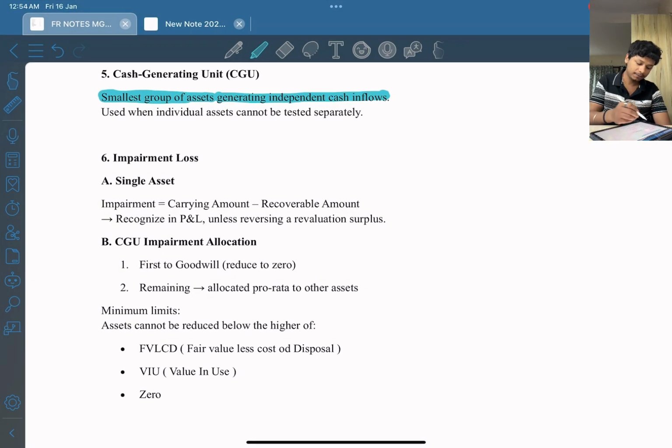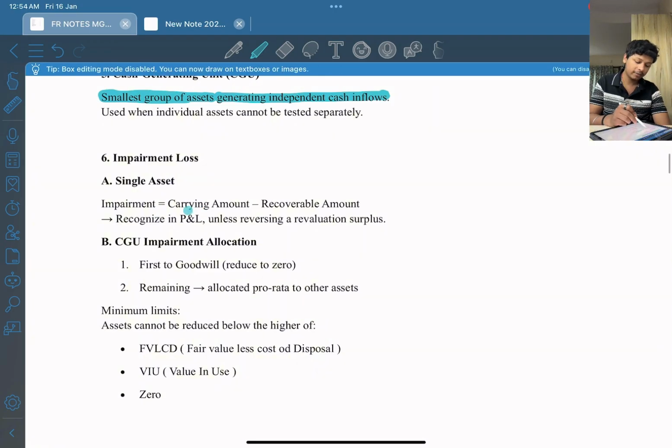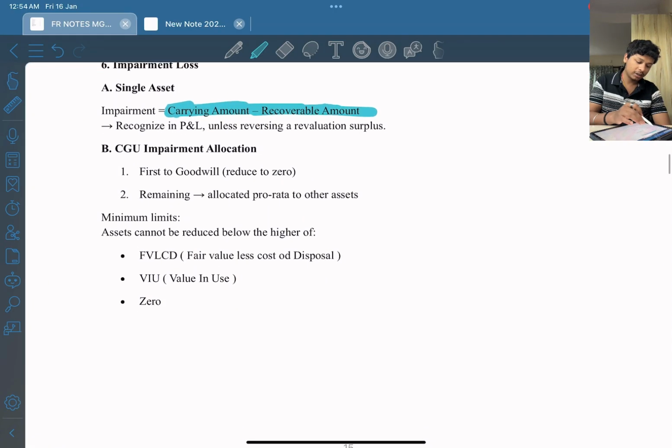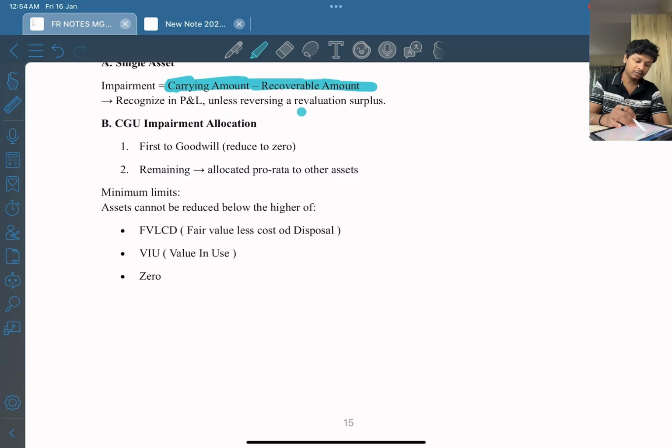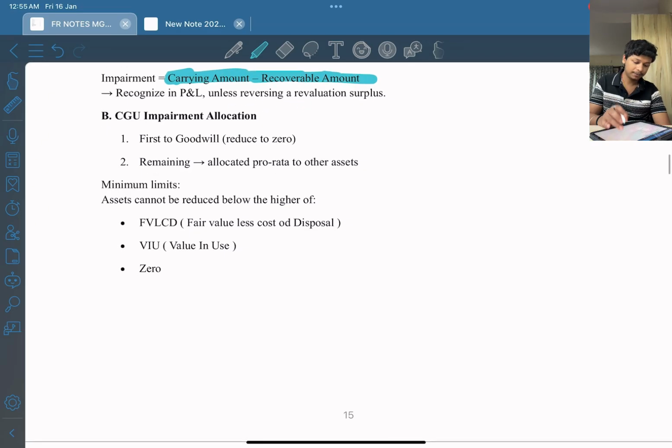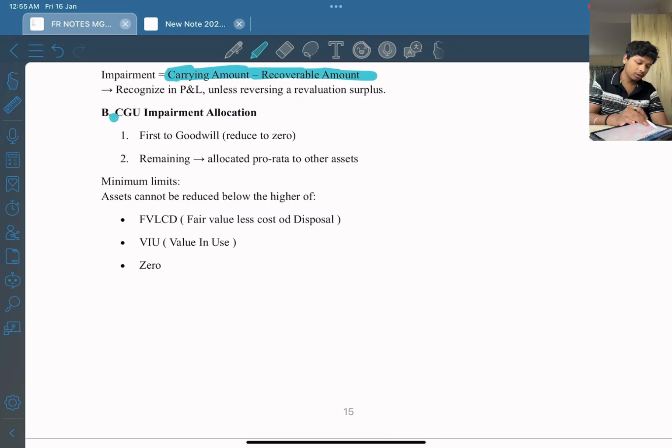We have covered this in single asset, how to calculate impairment, carrying amount minus recoverable amount. Recognize in P&L unless reversing a revaluation surplus. Okay. CGU impairment allocation. First to goodwill, remaining allocated on a pro rata basis.